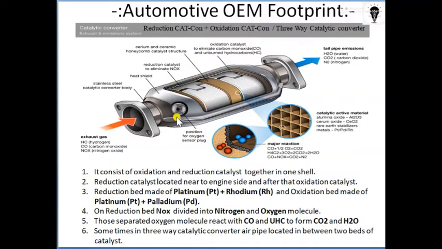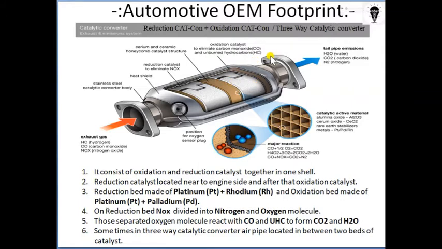In any exhaust system, the catalytic converter is very near to the exhaust manifold because it requires a high temperature to work effectively. So the thing very near to the exhaust manifold is always the catalytic converter, and after that another shell may be there. That will be the muffler or silencer, and after that there is the tailpipe.